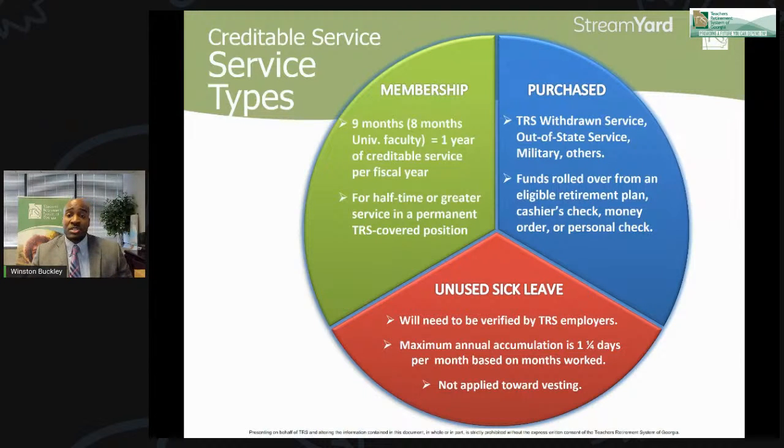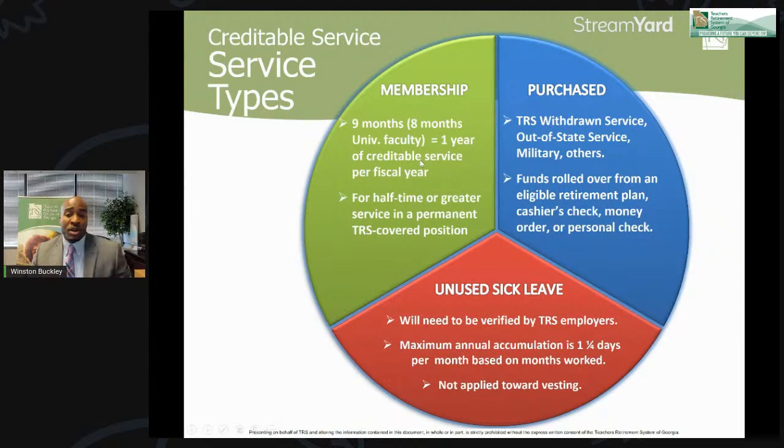And in some cases, you can retire earlier, but you can't use it towards your vesting or your age. So sometimes people will say, well, I'm 59 years old. Can I use a year of sick leave to make me 60? So you can't use it to make yourself older. And you can't use it towards vesting, and we'll touch on vesting in just a couple of minutes.